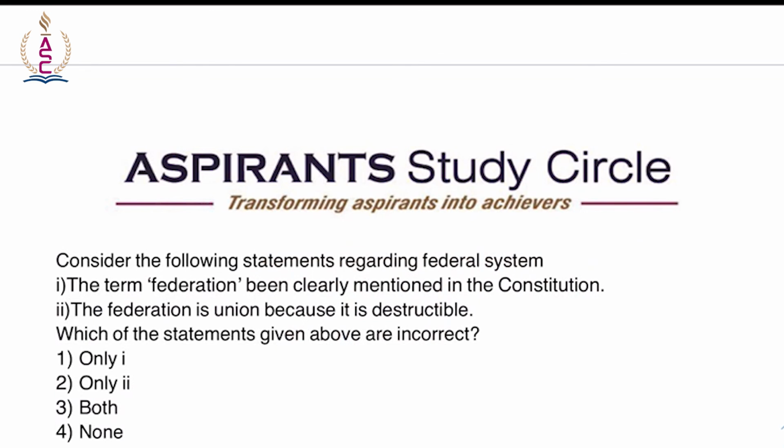Moving on to the next question. Consider the following statements regarding federal system. The term federation being clearly mentioned in the constitution. The federation is union because it is destructible. So here, what are incorrect? That is the question. See, the term federation has nowhere been used in the constitution. In Article 1 of the constitution, right, it describes India as a union of states, and according to B.R. Ambedkar, the phrase union of states has been preferred to federation of states. Right. But you need to know the reason why.